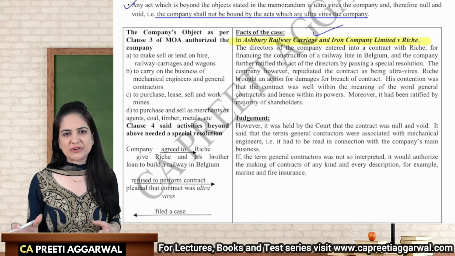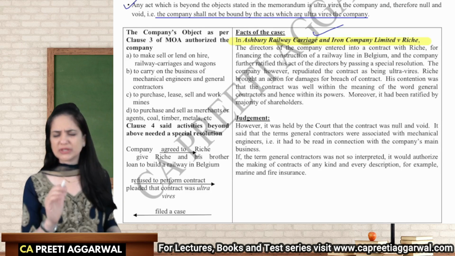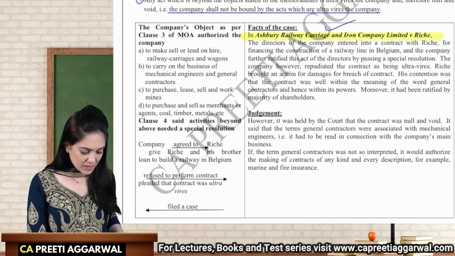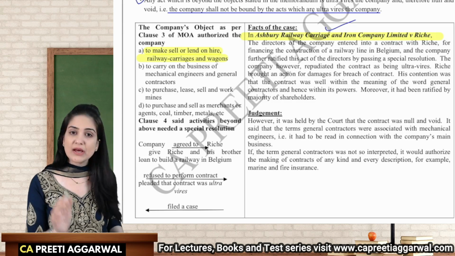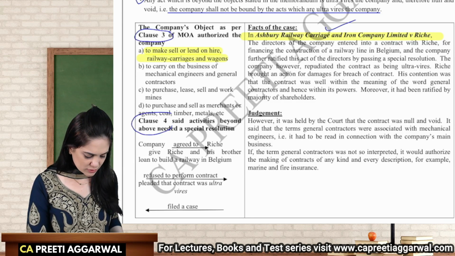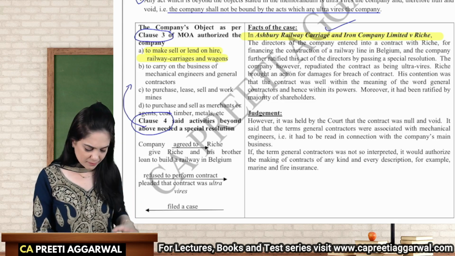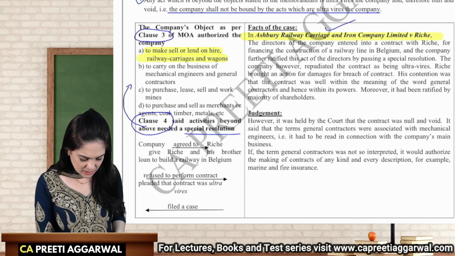Ashbury Railway Carriage and Iron Company Limited versus Ritchie. Now, what was mentioned in the case law? What are the facts? Let us go through the facts in this arrow format. The company was authorized by its memorandum to make, sell, lend on hire railway carriages. That was mentioned in clause 3. And they also mentioned in clause 4 that anything beyond clause 3 can be possible only by passing a special resolution.